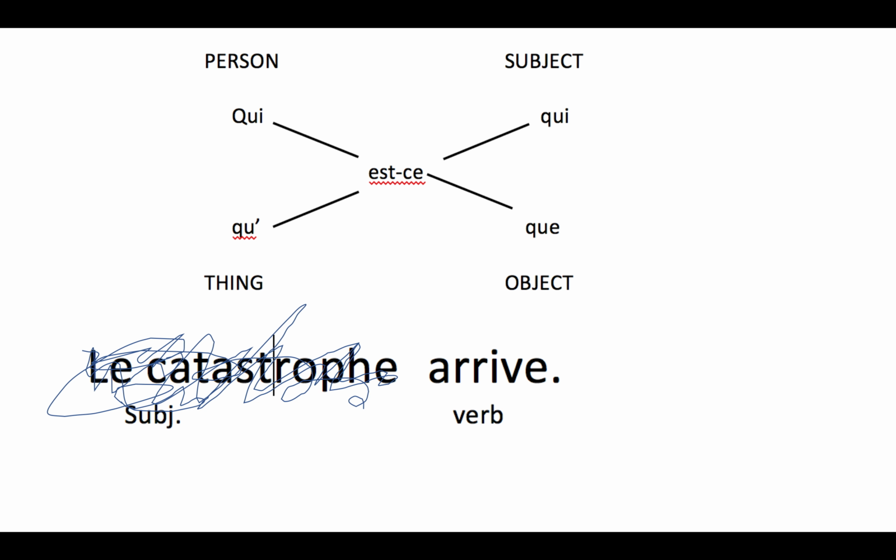Here's another one. La catastrophe arrive. What's coming? What's going to arrive? Or what's happening? The catastrophe is happening. Well, I didn't hear what they said was coming. It's too horrible. I don't want to admit it. And I say, what is it that's happening? Or what's coming? I know it's going to be the subject, but I think it's going to be a thing. So I'm going to say a thing that's a subject. It's going to be qu'est-ce qui? Qu'est-ce qui arrive?